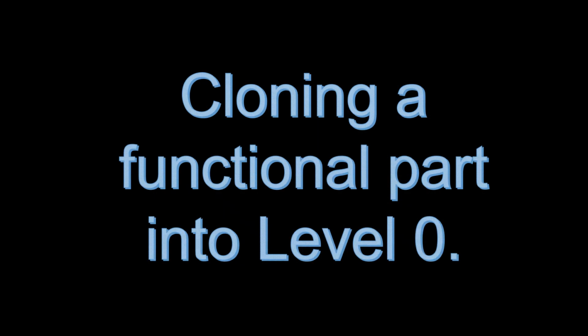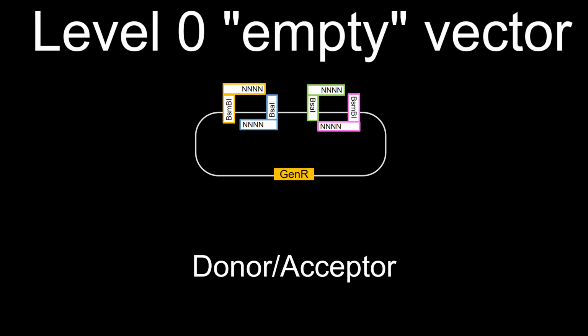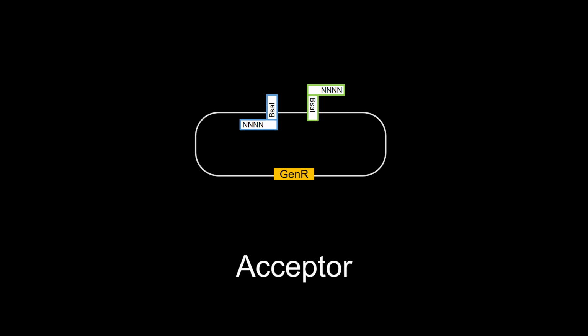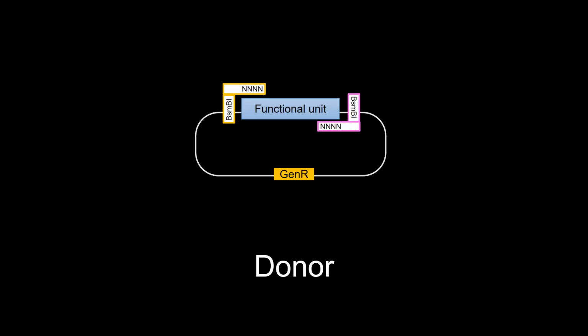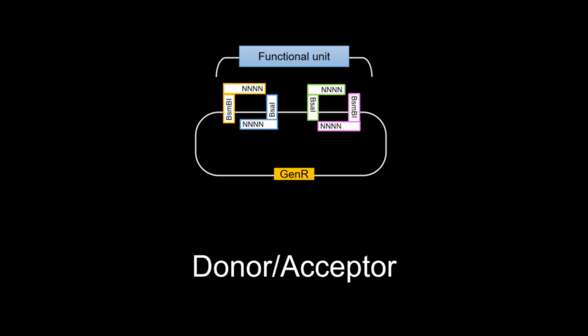Cloning a functional part into level 0. To integrate a functional unit, you first clone it into a level 0 empty vector, typically via Golden Gate. These backbones function as destination vectors with type 2s sites in an outward orientation. You amplify your functional unit using PCR primers that incorporate flanking sites and overhangs oriented inward. This ensures the recognition sites are cleaved and removed during the reaction, leaving only the functional unit behind. For larger or more complex inserts, Gibson assembly remains a viable alternative for this initial entry step.